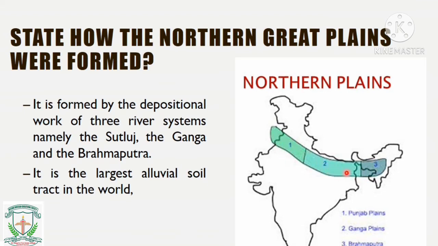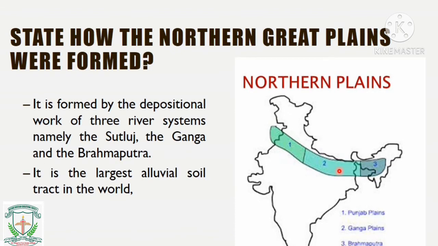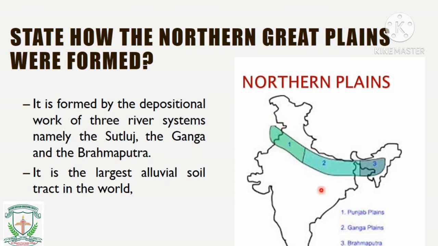This plain, which passes through Punjab, then Haryana, and you can see Delhi, West Bengal here. All the states which are coming under this 1, 2 and 3, Satluj, Ganga and Brahmaputra, we call that plain the northern plain, and we can expect it to have the largest alluvial soil in the world. The first one is the Punjab plain. It is the Satluj plain, we also call it the Punjab plain. Then the second is the Ganga plain, and the third one is the Brahmaputra plain.